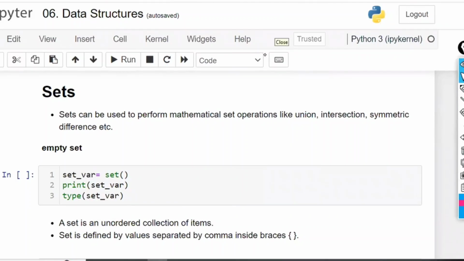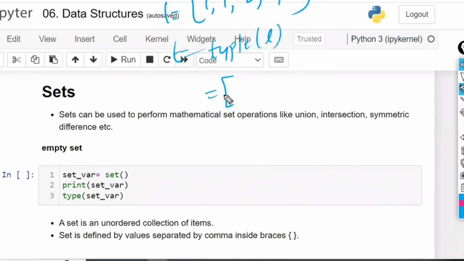And we want to convert a tuple. Yes, duplicates are also allowed, no problem. In the list, duplicates are allowed. In the tuple also, duplicates are allowed. And in the list, the order is preserved. In tuples also, the order is preserved. For example, in the list you have 1, 1, 2, 2, 4. If you convert this one to tuple, that is tuple of L, the output is going to be 1, 1, 2, 2, 4, where the duplicates are also allowed.